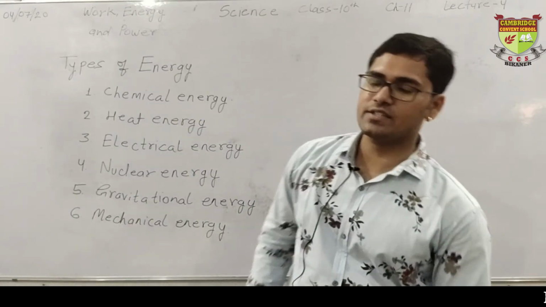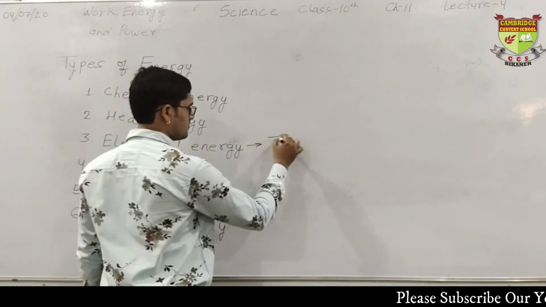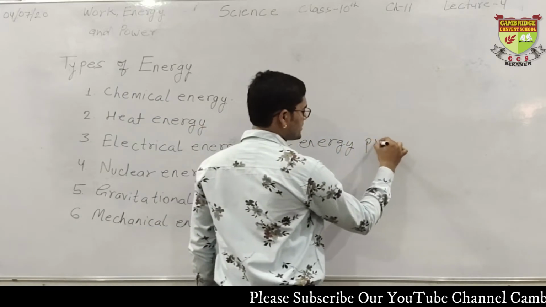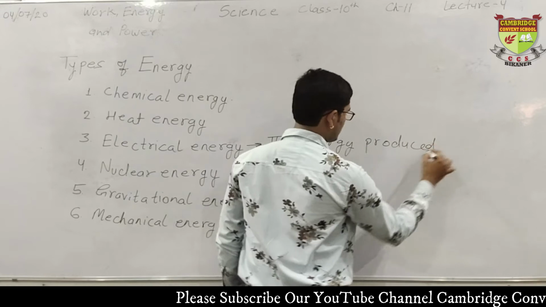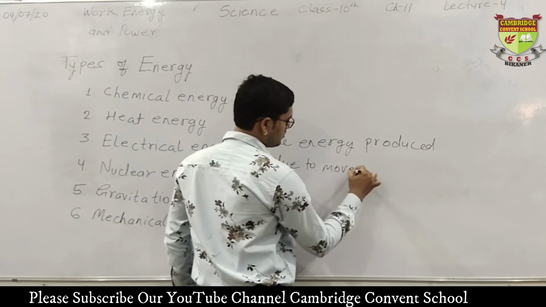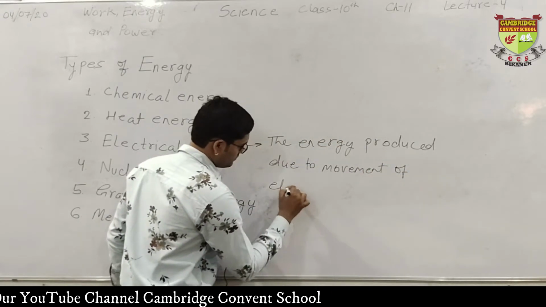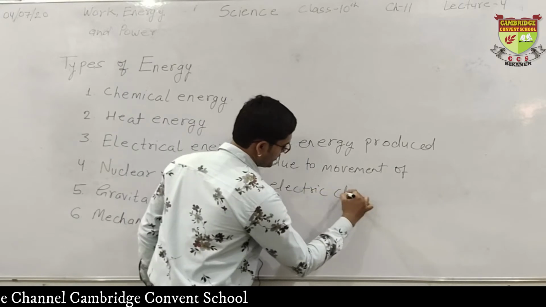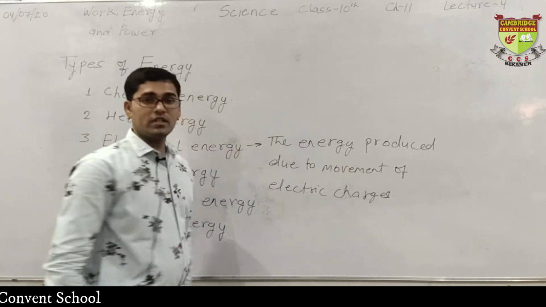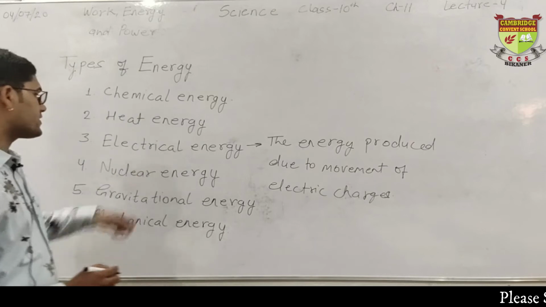What is electrical energy? Take this definition. The energy produced due to movement of electric charges is known as electrical energy.